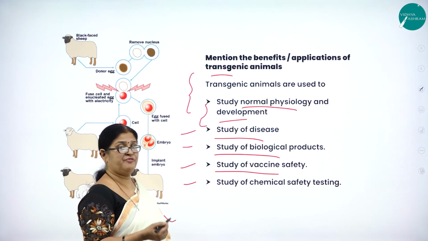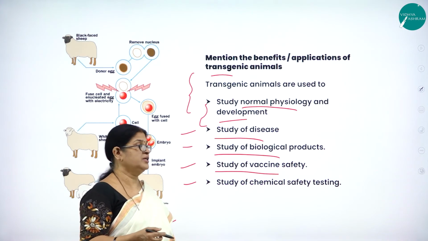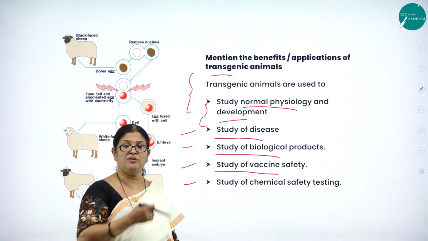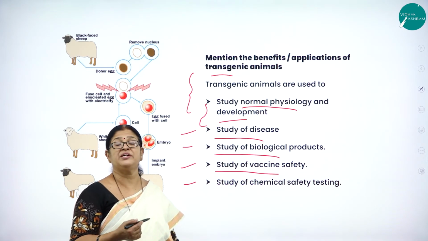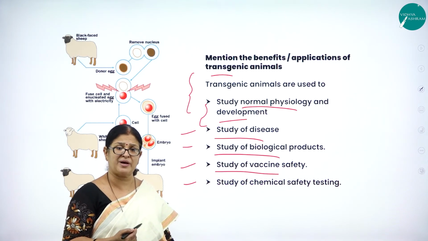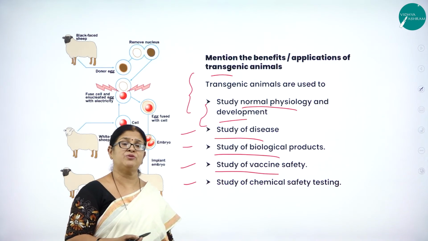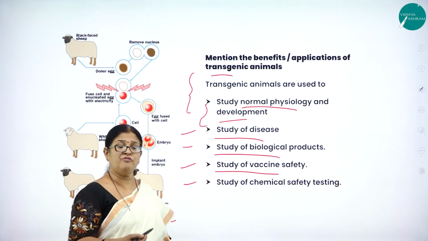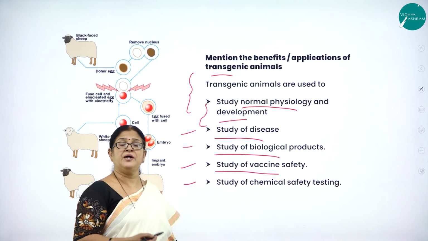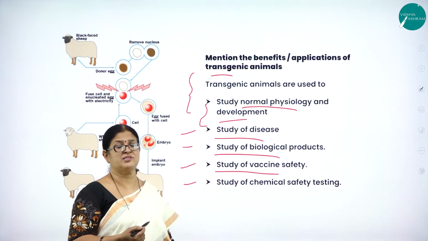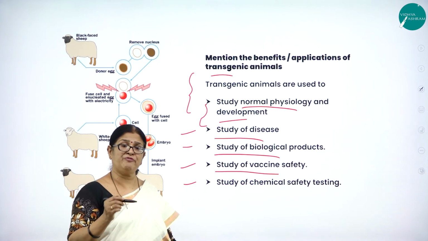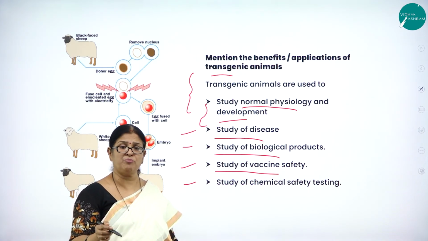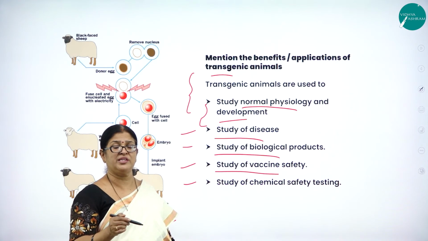For example, right now in the news media we are getting the information that the COVID-19 vaccine has been developed and shortly it is going to come to the market and be made available even to a common man. We don't know how far it is true, but definitely a vaccine is going to be developed against this coronavirus. Before they experiment the vaccine on the human body, first they experiment on the animals.